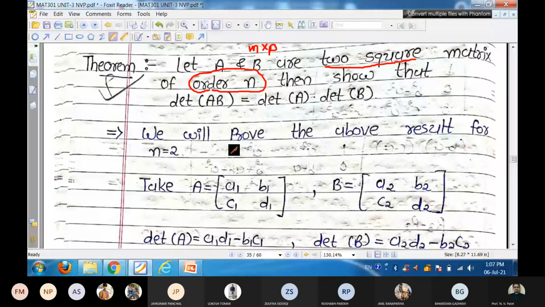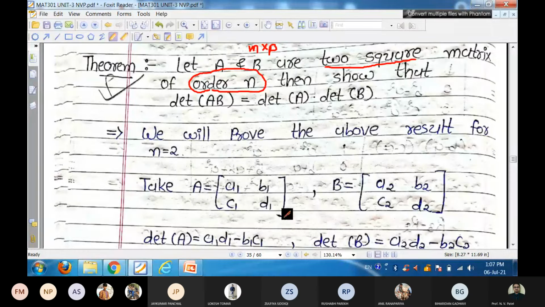So take two different matrices A and B, where A is A1, B1, C1, D1, and B matrix is A2, B2, C2, D2. Determinant of matrix A: if there is a 2 cross 2 matrix, then its determinant is A1 D1 minus B1 C1.